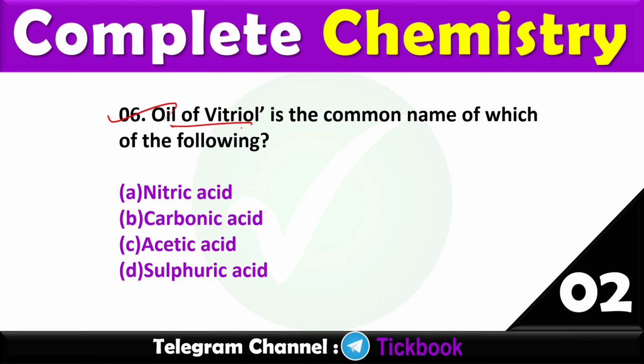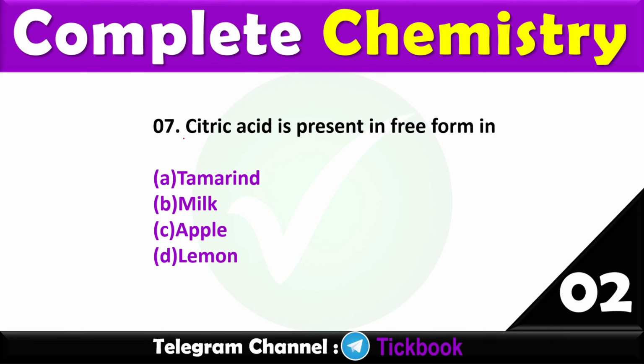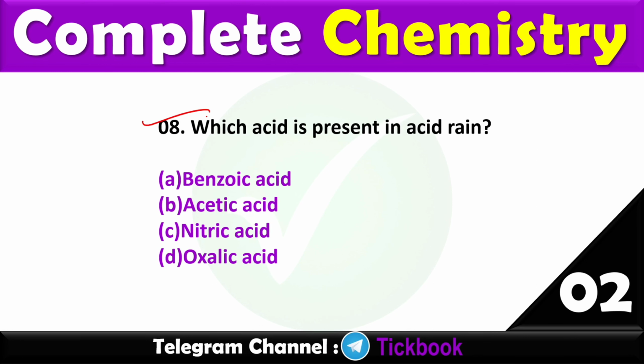Question number 6. Oil of vitriol is the common name of which of the following? Option number D, sulfuric acid. 7. Citric acid is present in free form in? Option number D is the right answer, lemon. Question number 8. Which acid is present in acid rain? Important question. Option number C, nitric acid.